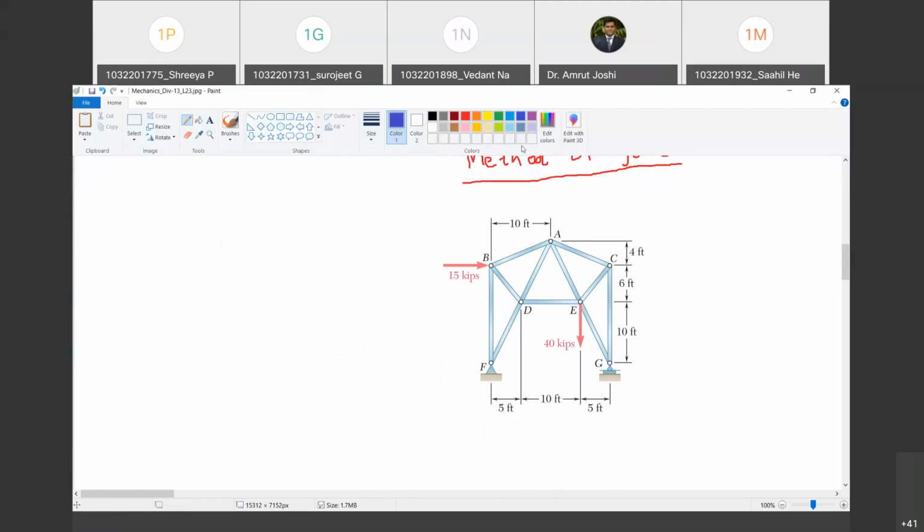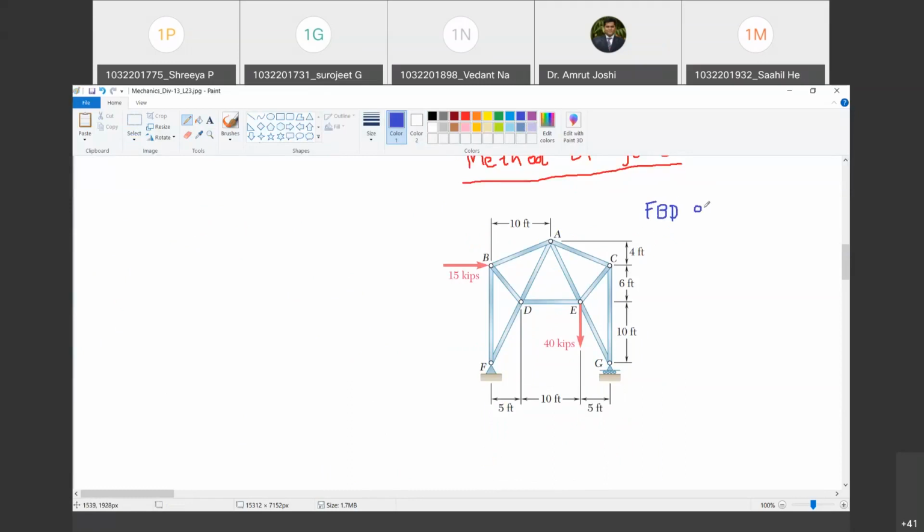Supports कौन से हैं बताओ इसमें? Oh, F and G. Sorry. हाँ. So F and G are hinge and roller supports. They are going to offer the reaction. Are you with me? Yes, sir. So to find out those reactions, what I need to do, I need to draw free body diagram of the entire truss. Do you agree with me?